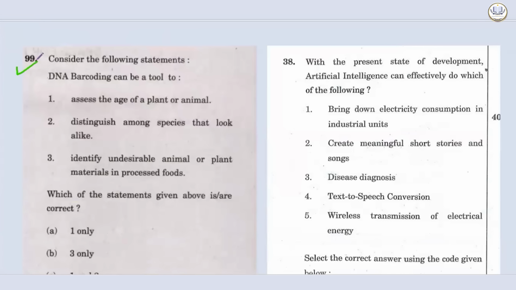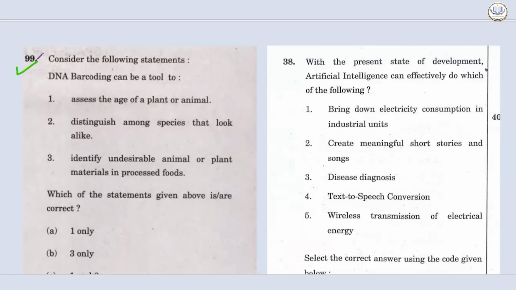There is a question. Consider the following statements. DNA barcoding can be a tool to assess the age of plant or animal. Is this that easy? Do we have any technology that we are using for a very long time? That technology name is carbon dating, right? Carbon dating is a technology. Is it that easy? Through DNA barcoding, you can assess the age of plant or animal.